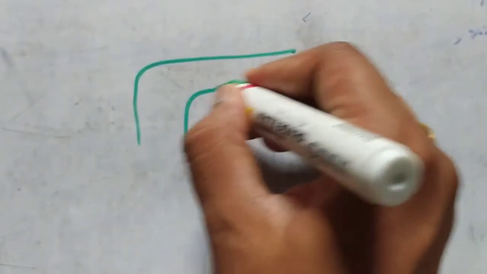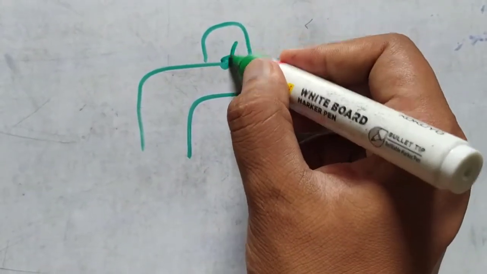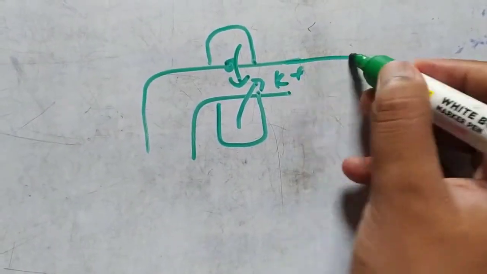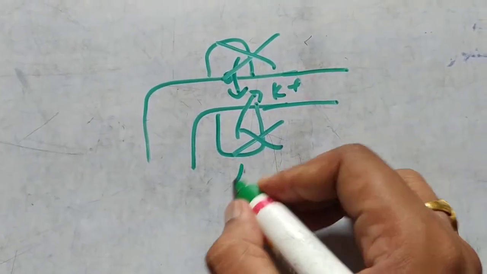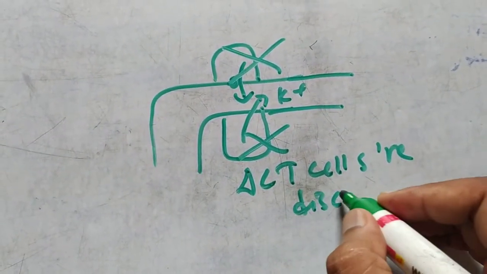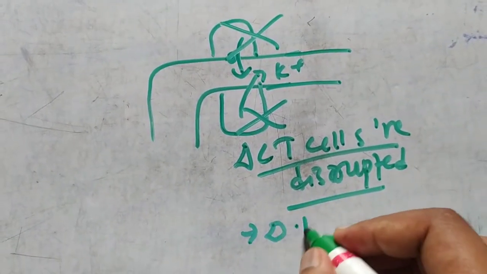And there are some more conditions where the distal convoluted tubular cells, which actually secrete the potassium from the cells into the lumen, are disrupted. DCT cells are disrupted in some conditions like diabetic nephropathy.